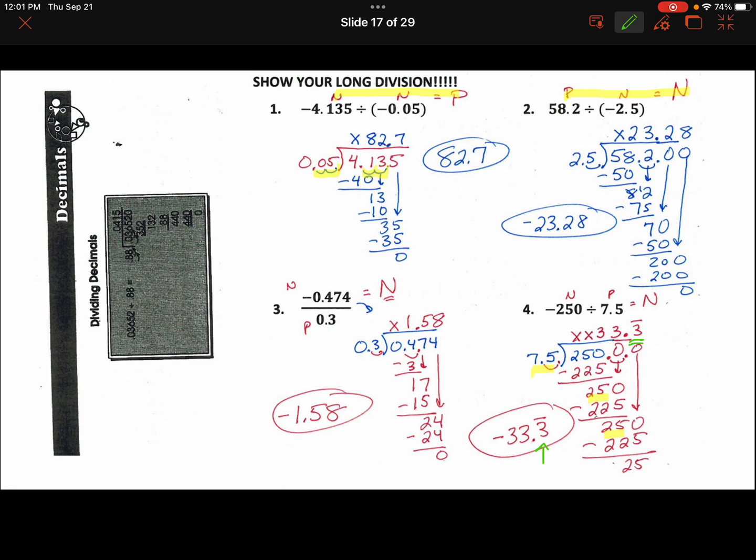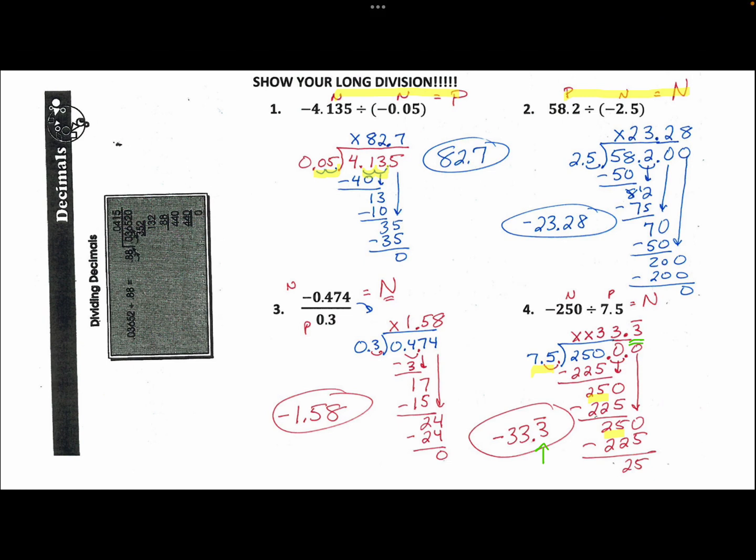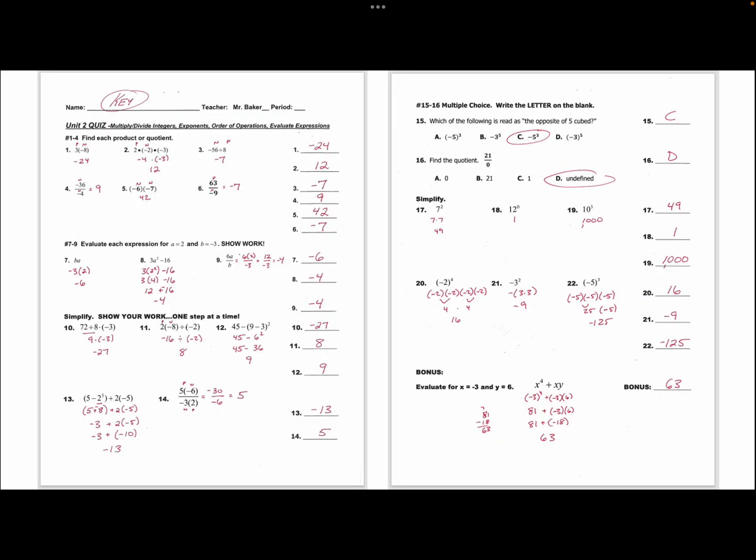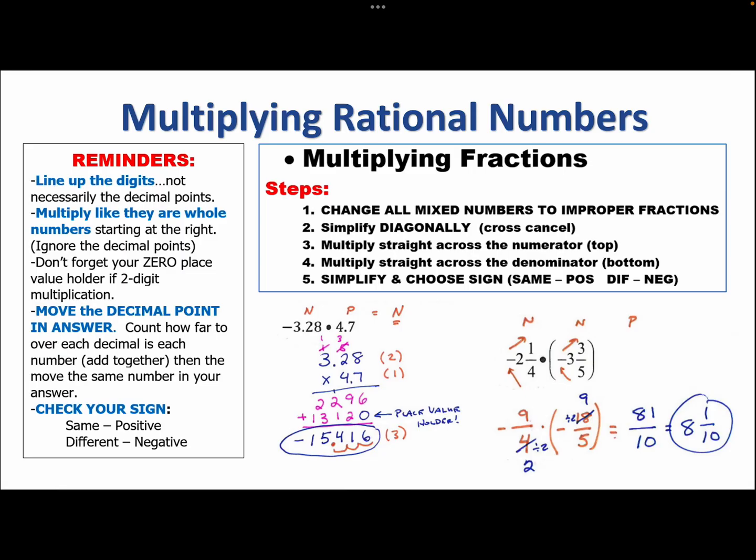So you can't stop at the very beginning and just get negative 30 or put a 3 repeating, because you have to get to the point where you actually get to the decimal. So there was last night's homework. Now today is going to be practice of the last 2 days, which many of you kind of struggle with. So in a moment, we're going to go through those instructions. We'll skip that. Now, multiplying rationals.